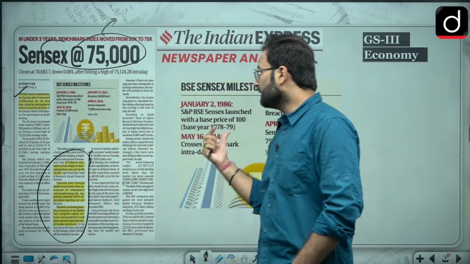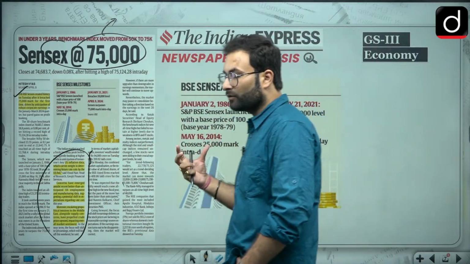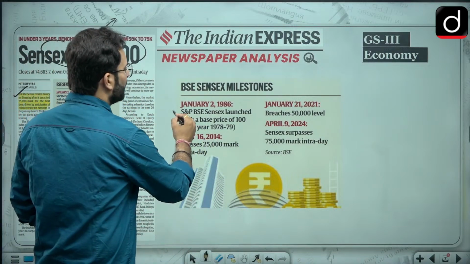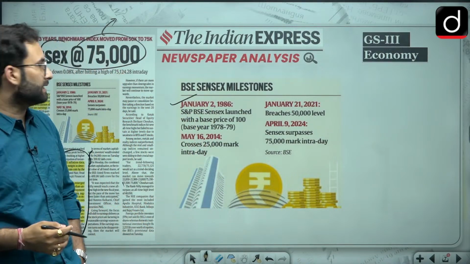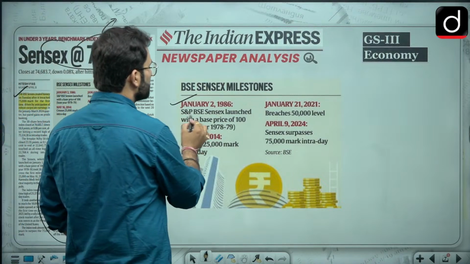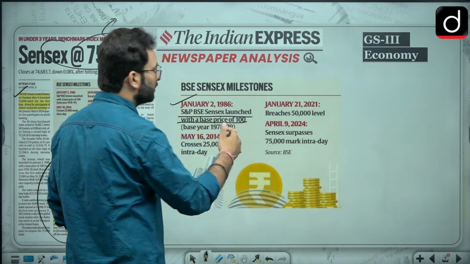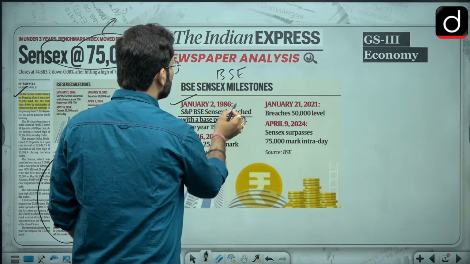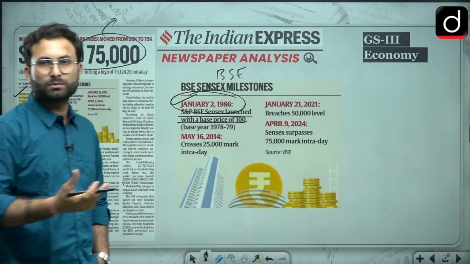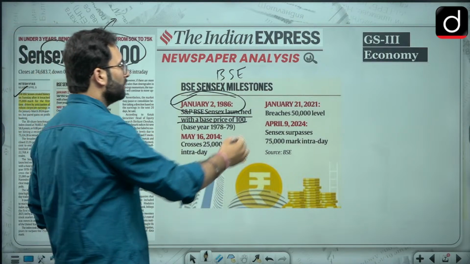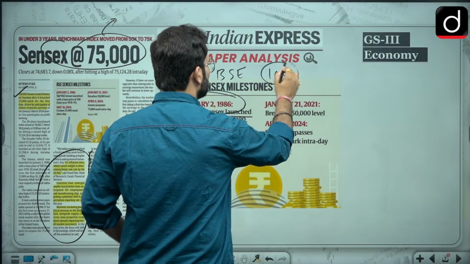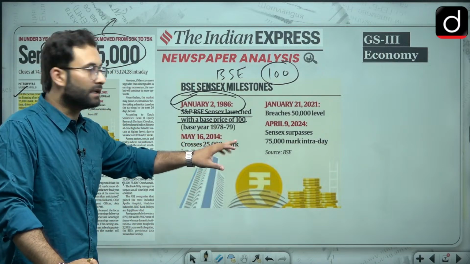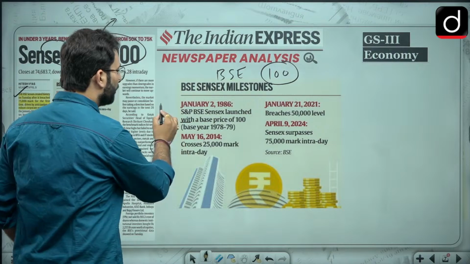But here there are certain important things about when they crossed different marks. In January 1986, we launched the BSE, the Bombay Stock Exchange, with a base value of 100, and the base year was 1978-79. Now this particular information is quite important for you.